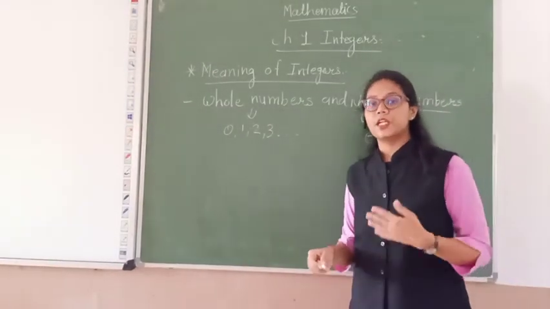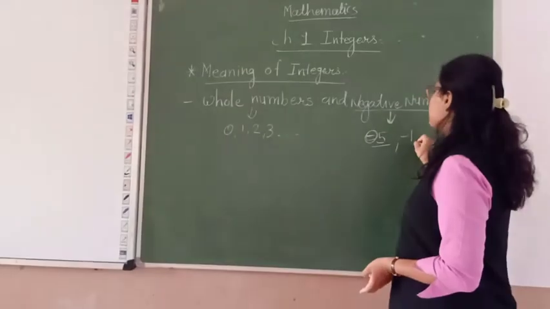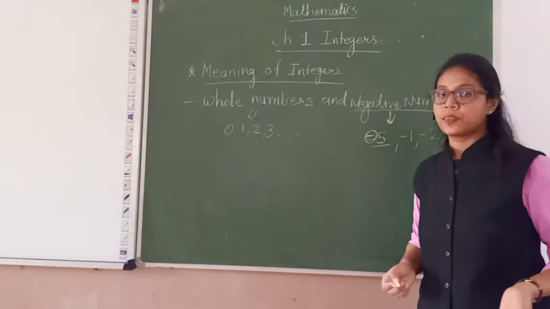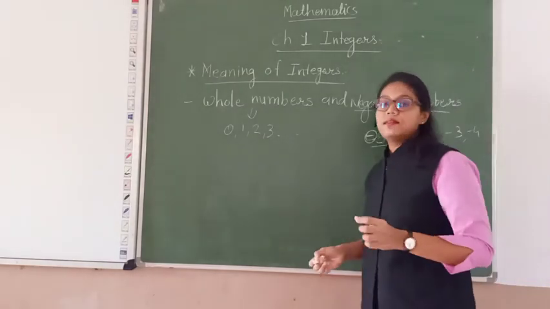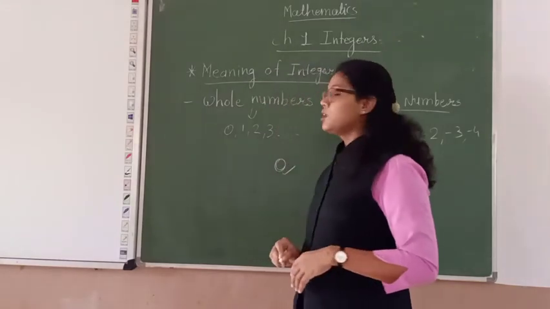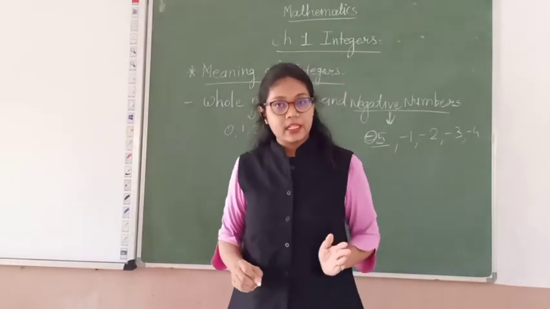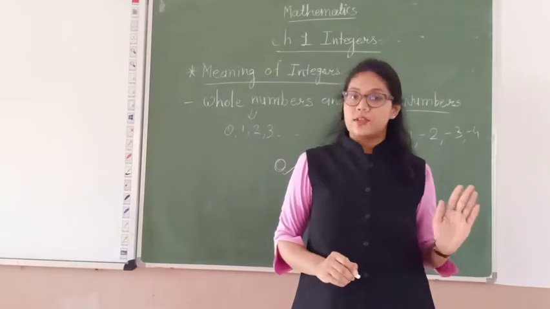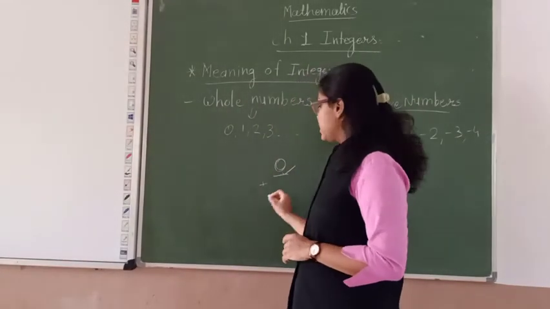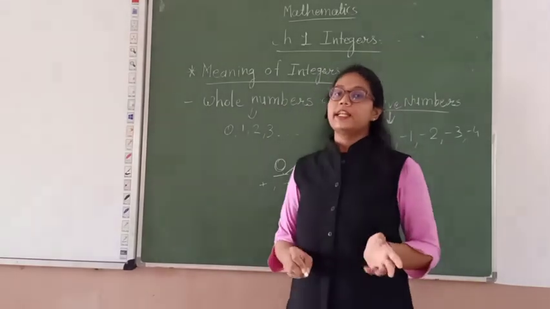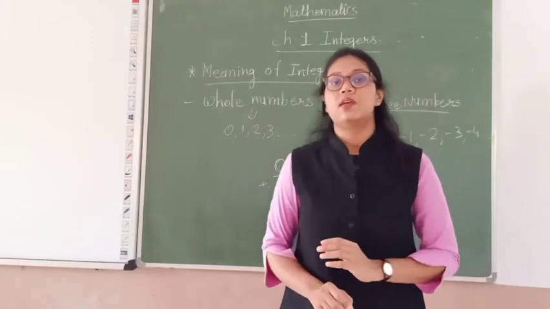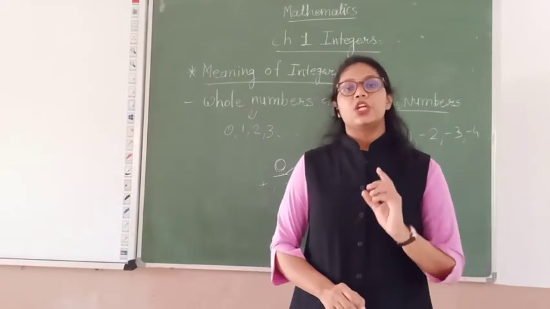The negative numbers could be -5, -1, -2, -3, -4, etc. But 0, what do we call 0? 0 is neither negative nor positive. Clear? We can say 0 is a neutral number.